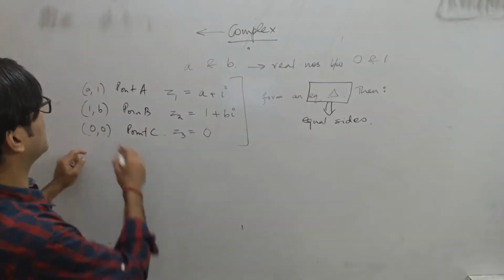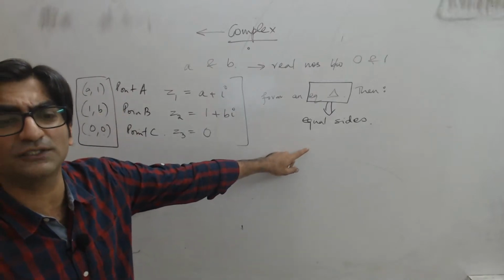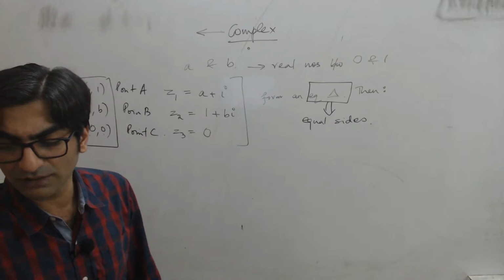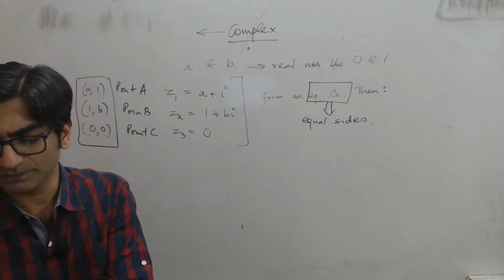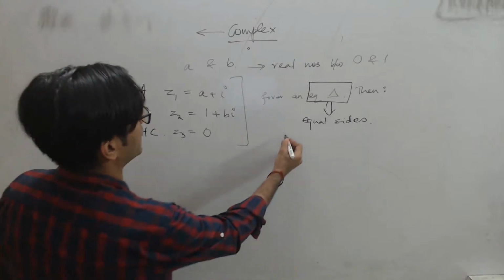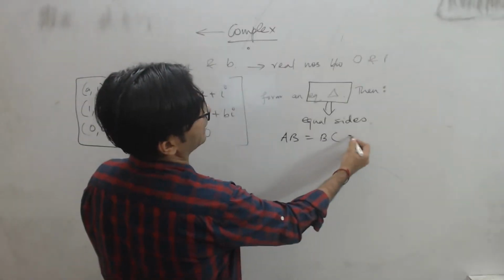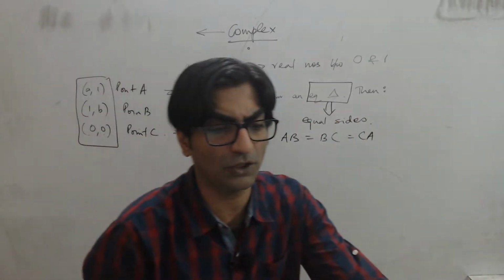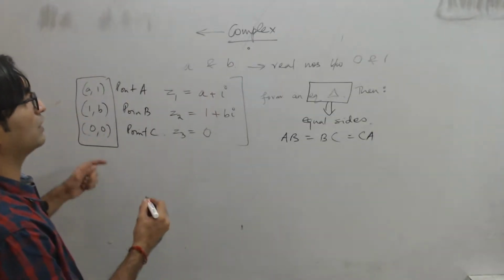So use the logic of coordinate geometry. When will 3 vertices form an equilateral triangle? If they are equidistant. So the condition that I'm going to use is that the sides must be equal. So AB is equal to BC is equal to CA, right? I don't know if I'll need to use all 3 distances, but for sure the distance approach is what we will use here.